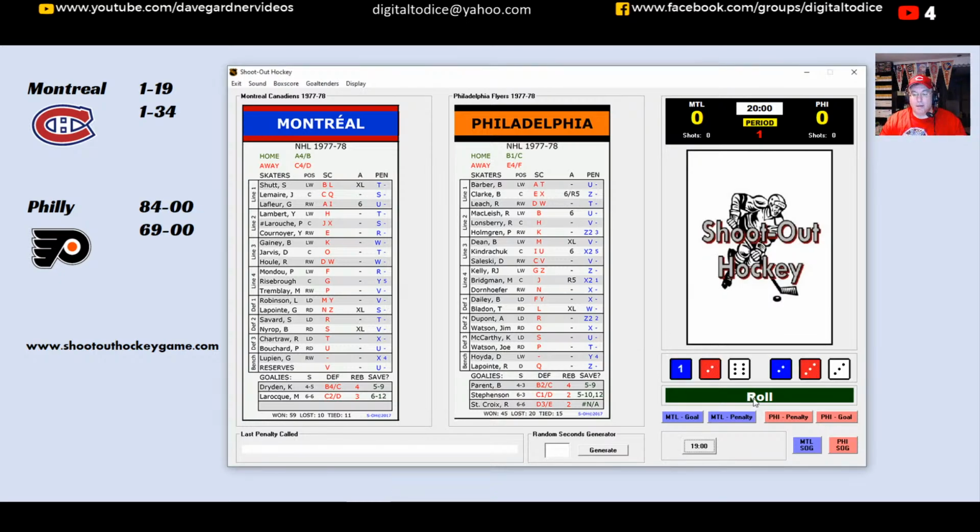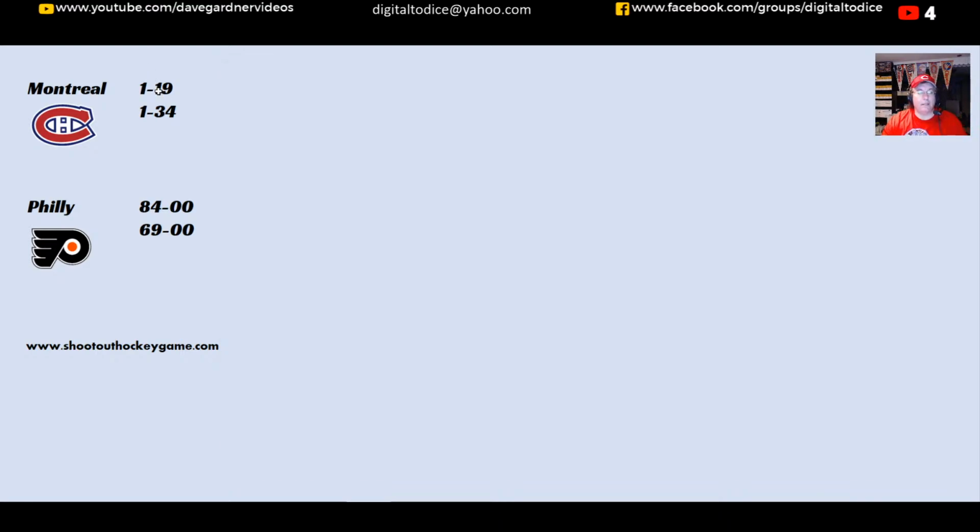So let's check the numbers here. And again, I have my little chart here off to the side to give you my scoring numbers. So the Canadians will be C. The 4 is going to be C. And Parent will be a B. So that's a good roll for Parent. He'll still be a B. So it's a C on B. So it's going to be a 1-17 this time. So instead of 1-19, it's going to be 1-17. And this will be 1-32. So that's how the Canadians will get their numbers here. We'll ignore the error.